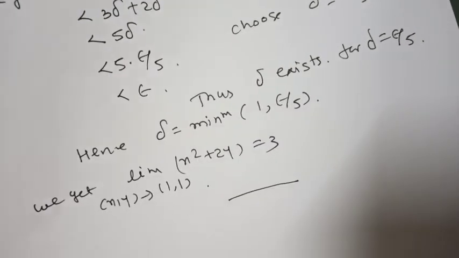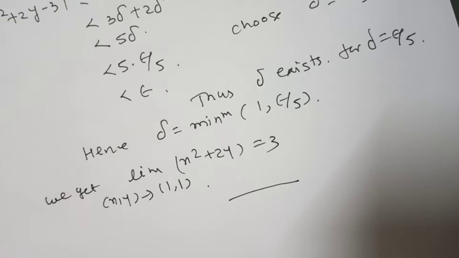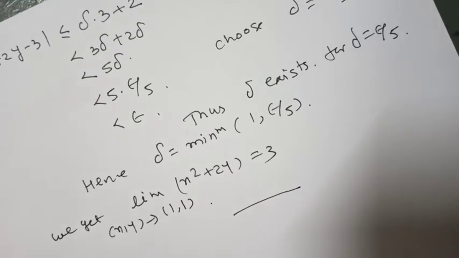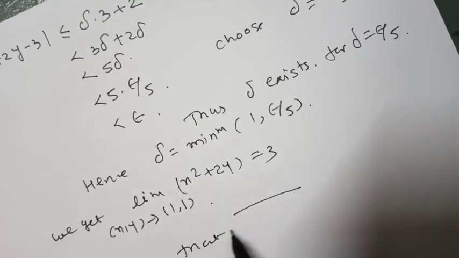In this way, by epsilon delta definition, we can find the limit, or we can show the limit of a function.